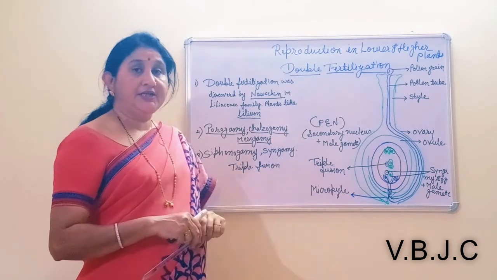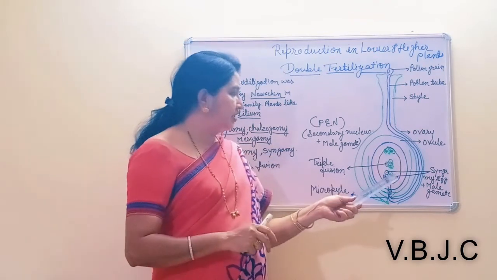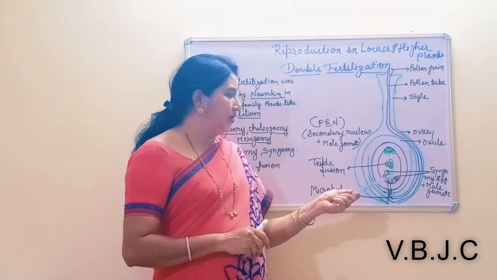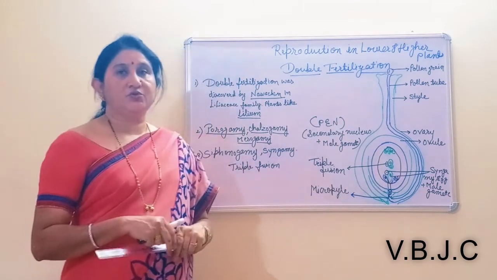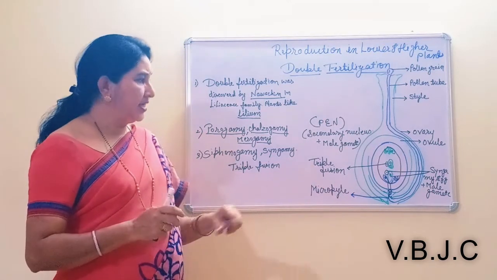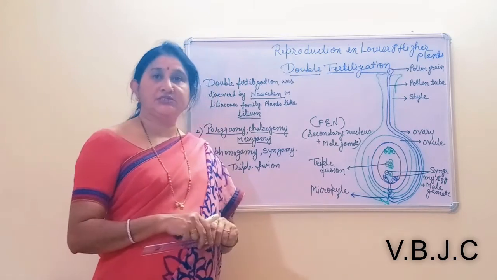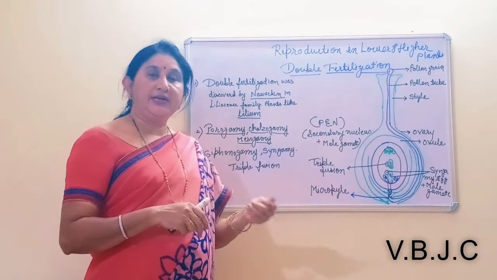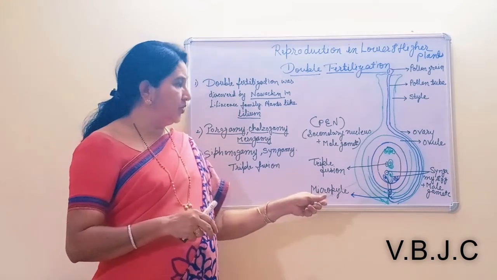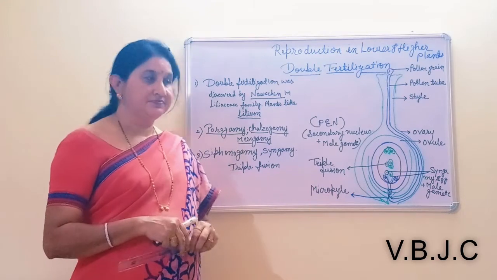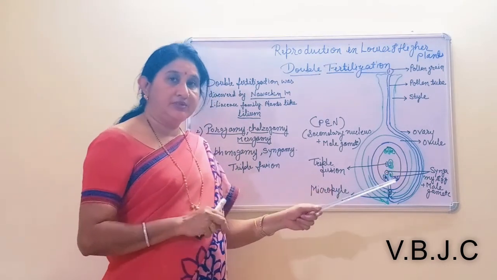Second, it restores the diploid condition, because when one male gamete unites with the female gamete to produce the zygote, the diploid condition is restored. Third, the zygote after various developmental processes develops into the embryo, and this embryo gives rise to a new plant. So this is the third significance.